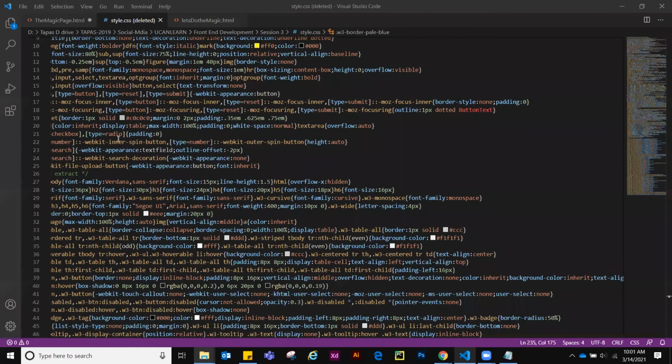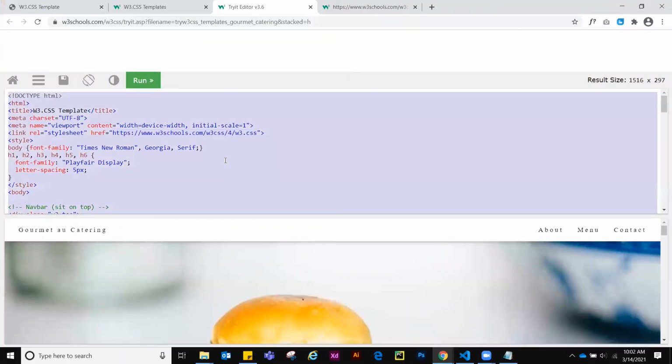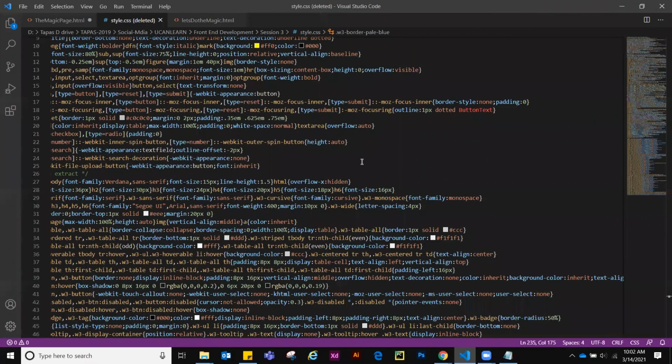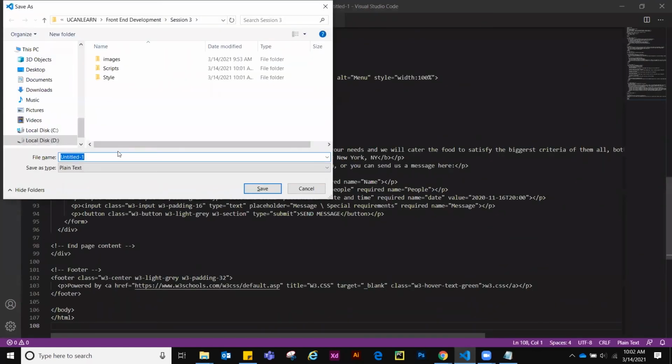The suggested one is that when you create any page, for example, I am copy pasting this. Let me copy and create another page. Paste this, save this. The name should always be index, because when you host a page, the server always looks for the first page to be index.